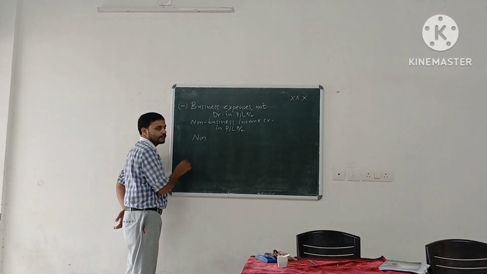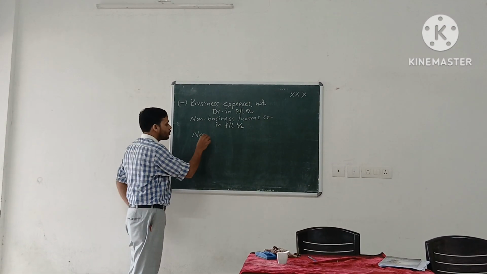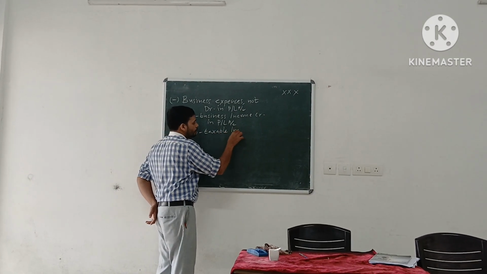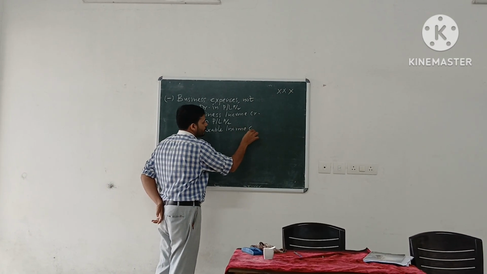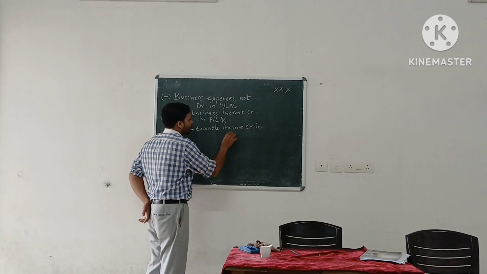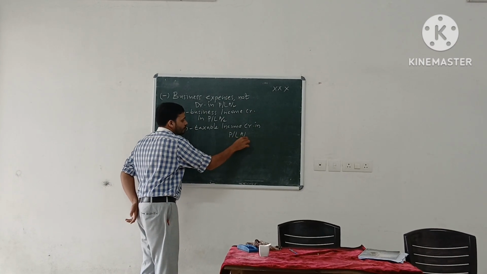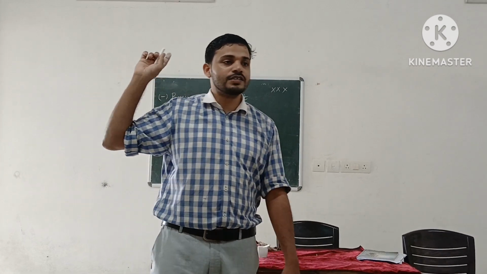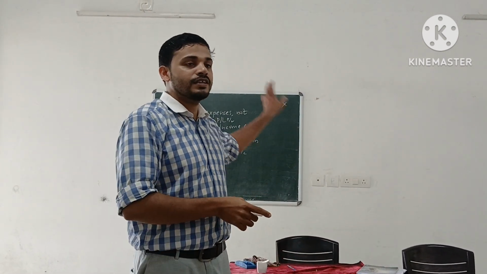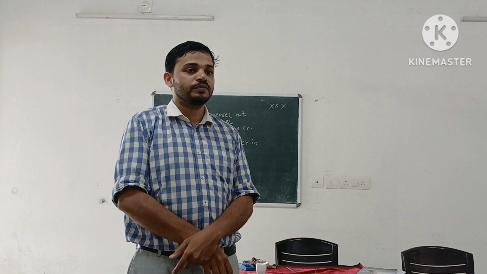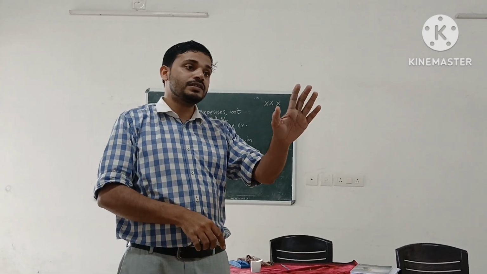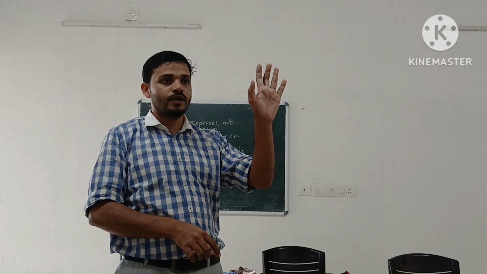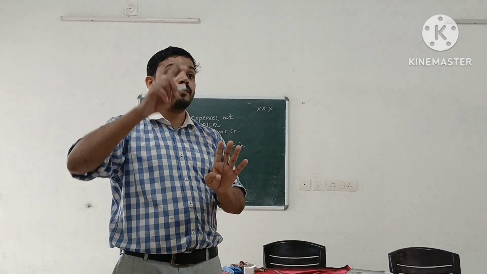Next one is non-taxable income credited in profit and loss account. Example is agricultural income. What is the difference between the second item and the third item? Second item means non-business income, like house property income or capital gain.